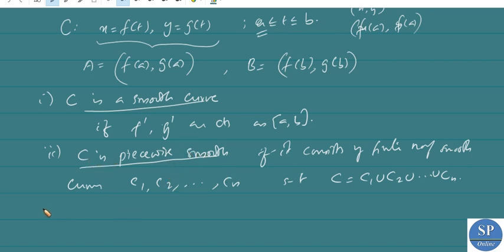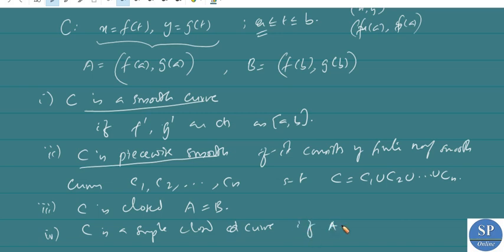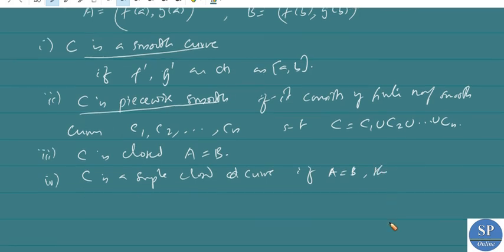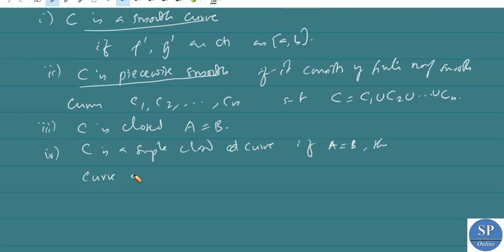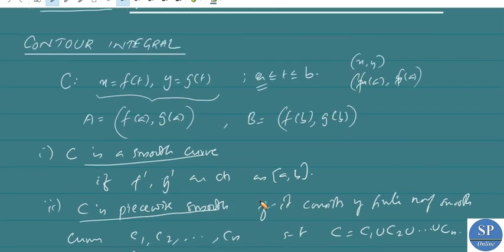Also we have discussed that the curve C is closed if A equal to B. If the endpoints are equal, then the curve is said to be closed. Also, C is a simple closed curve if A equal to B, that is it is closed, and the curve does not cross itself. These are all we studied in the case of line integrals.